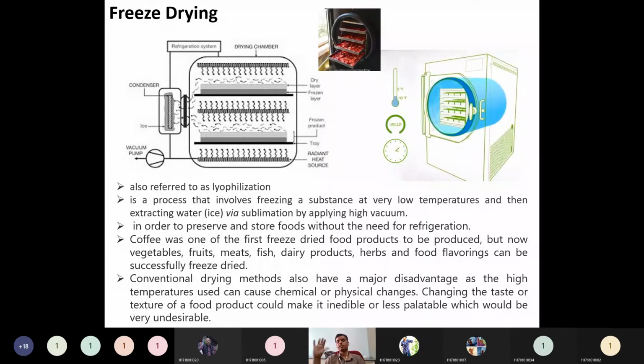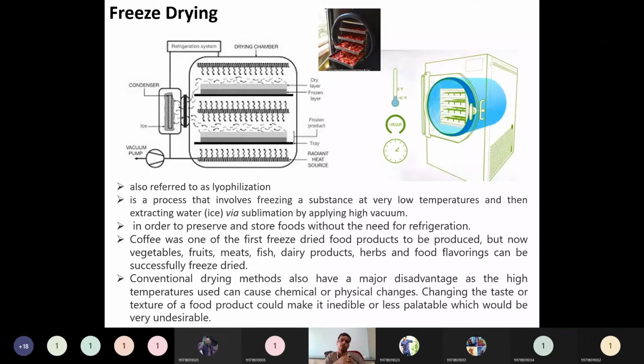Here high temperature is not at all required. You might think there's vaporization of water, but applying a high vacuum will result in sublimation of the ice taken from the product into vapor. In that way lyophilization takes place.